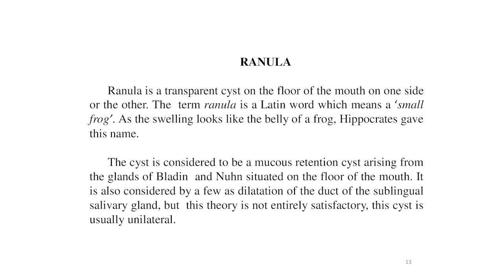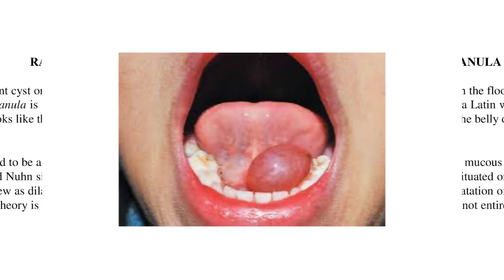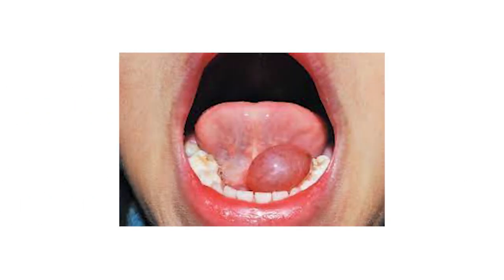It is also considered by a few as dilatation of the duct of the submandibular salivary gland. But this theory is not entirely satisfactory. This cyst is usually unilateral. Dear students, here is a good picture on your screen. You are watching a typical case of ranula. Treatment is complete excision, or partial excision with marsupialization of this ranula.